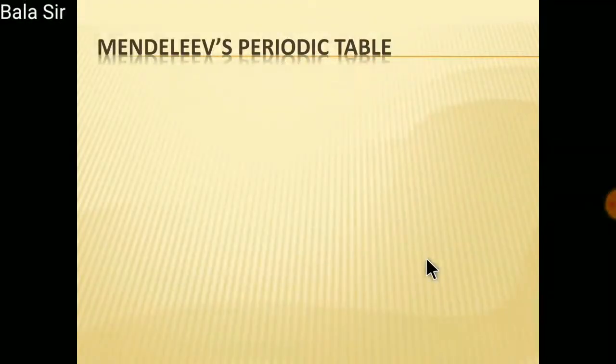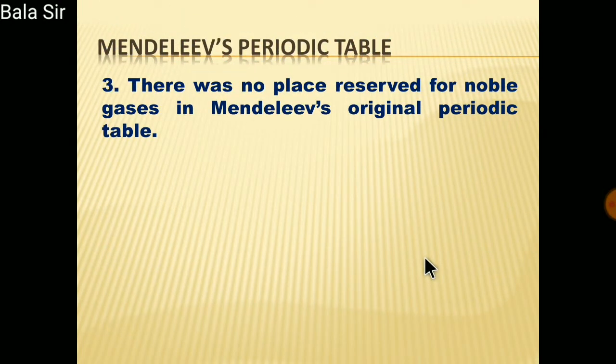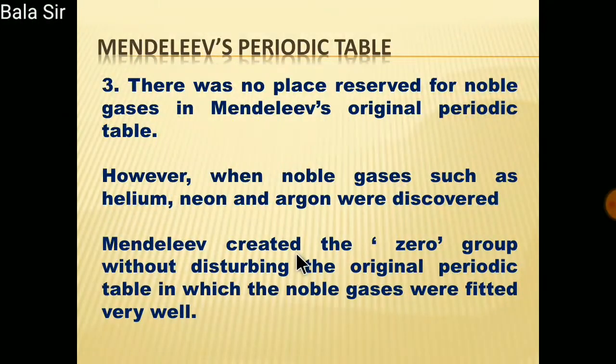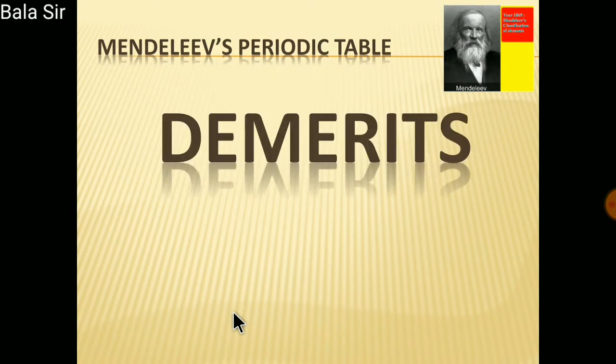The third merit was that there was no place reserved for the noble gases in Mendeleev's original periodic table. However, when noble gases such as helium, neon and argon were discovered towards the end of the 19th century, Mendeleev created the zero group without disturbing the original periodic table, in which the noble gases were fitted very well. So these were the merits of Mendeleev's periodic table.